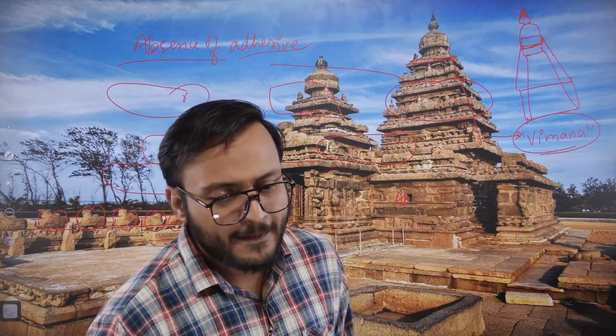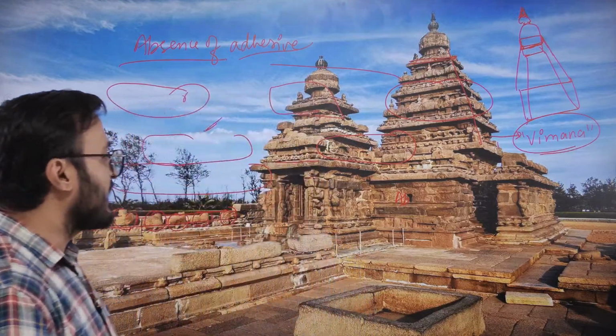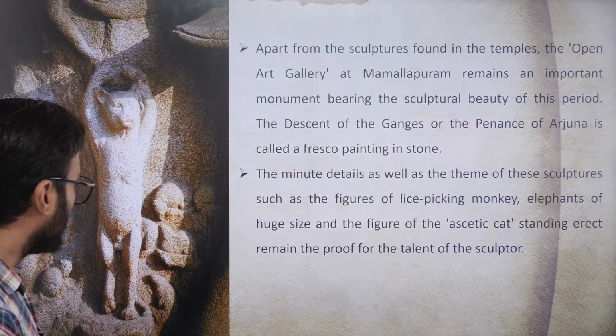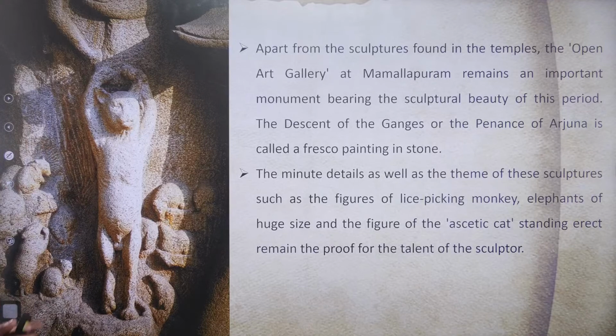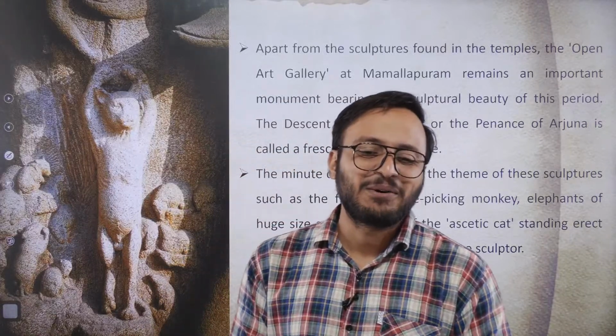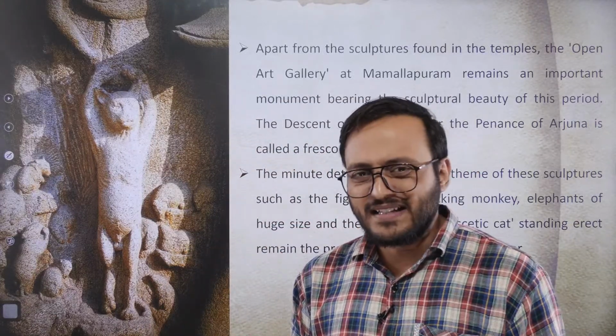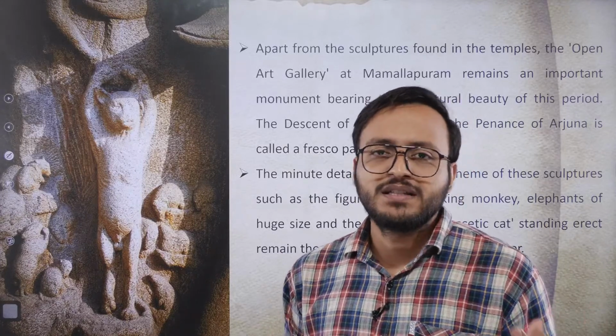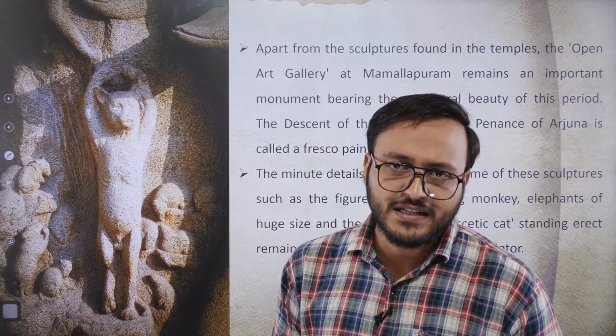All right, everybody. It is very important to understand that temple architecture during this period was going to another height. But what is the more special thing about it? You can consider it as a metaphor, or you can consider it as the imagination of the artist.